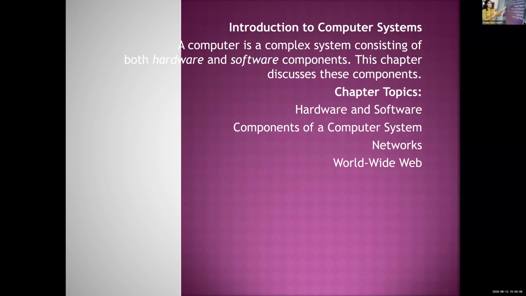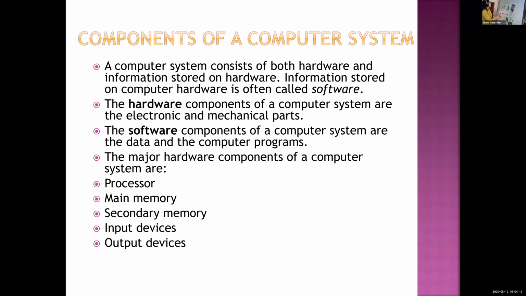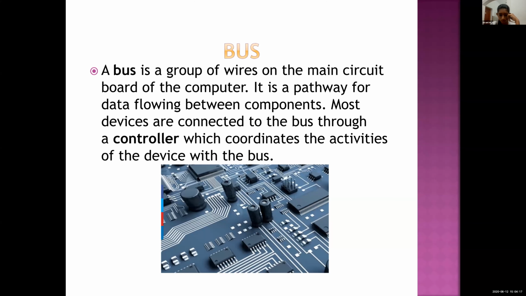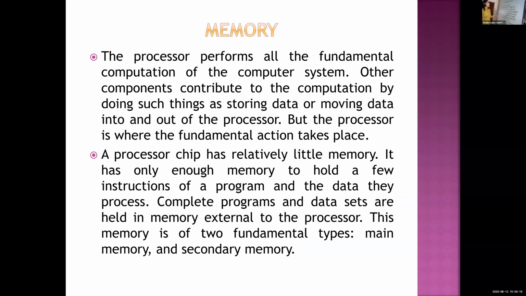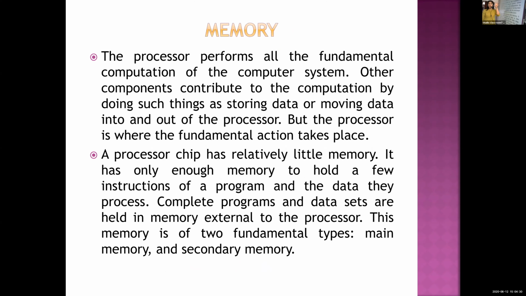The first topic we have seen, second, hardware and software, components of computer system, hardware, bus, the processor, memory. So we were seeing about memory. What is a memory? Memory is the place where you store the data or the information.